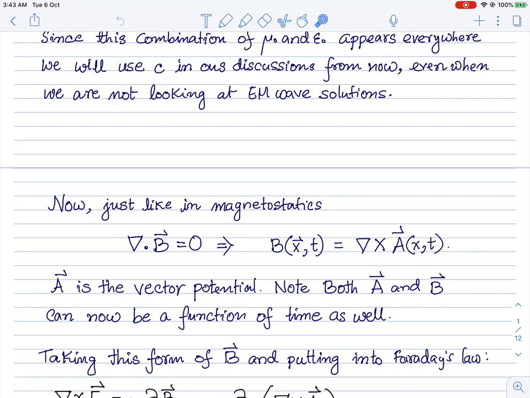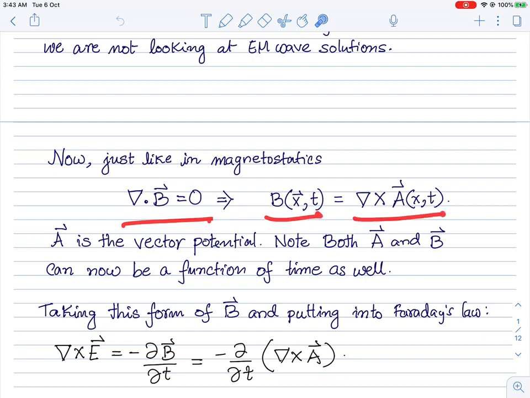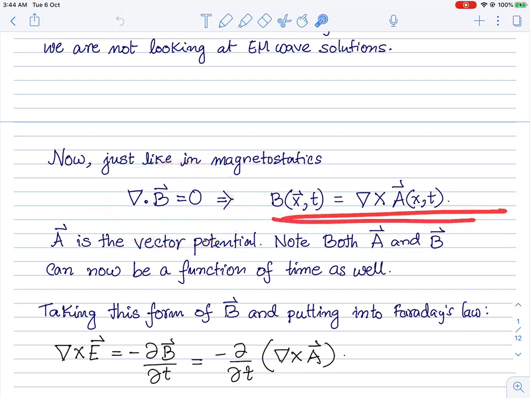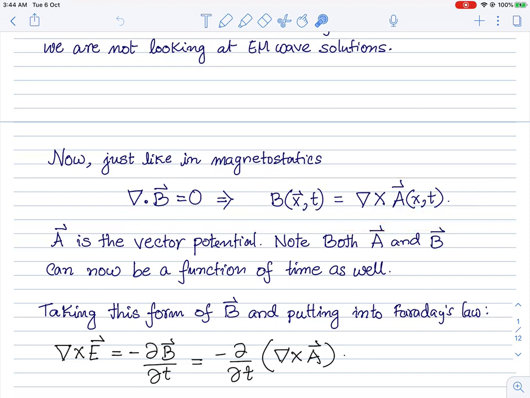Very good. So now let's start with the equation for the magnetic field, which says divergence of the magnetic field is equal to 0. This is also true even if there is a non-trivial time dependence in the magnetic field. If this is true, then we can always write the magnetic field as the curl of a vector potential. This is what we have done in magnetostatics, only this time dependence was not there. We can write this as a curl of a vector potential because the divergence of the magnetic field is 0.